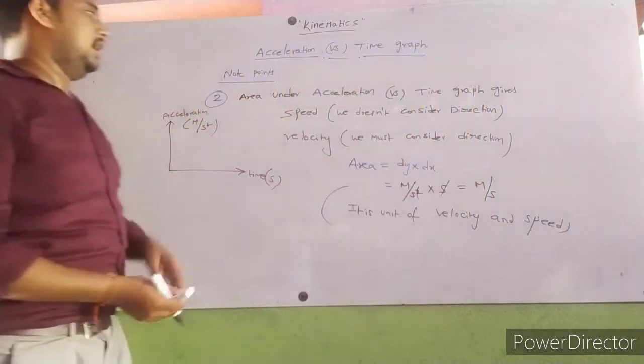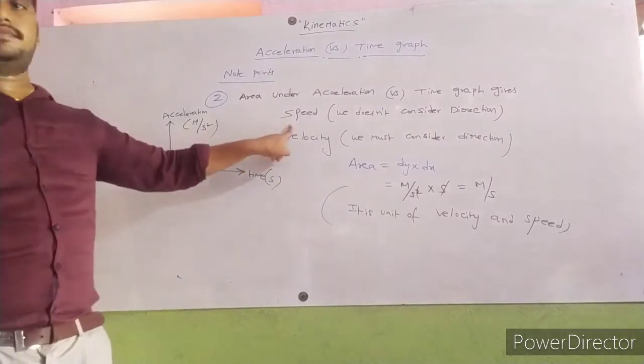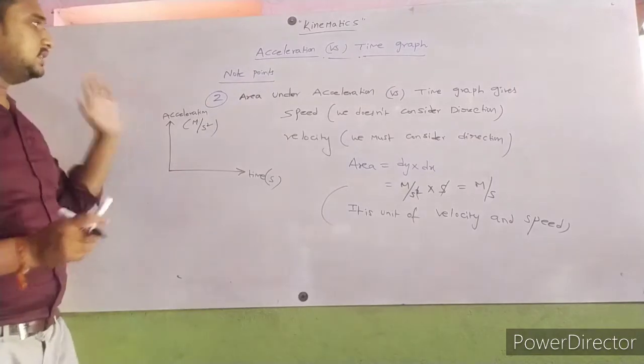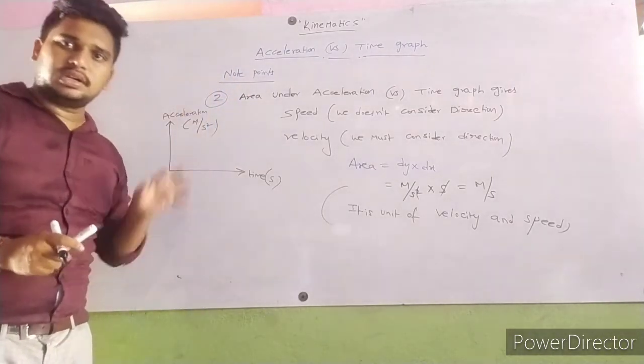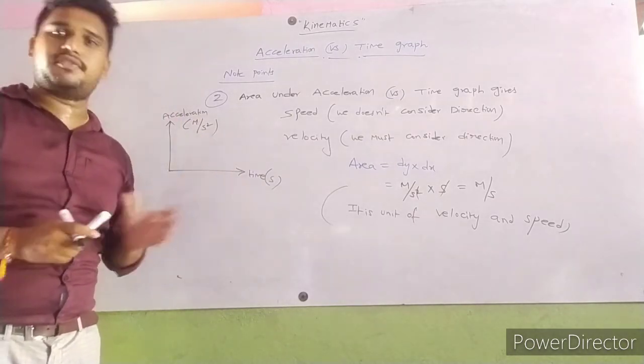So area under acceleration versus time graph gives speed, if we don't consider direction. Velocity, we must consider direction. This is the basic information about graphs. Now we will solve a few problems based upon these graphs.